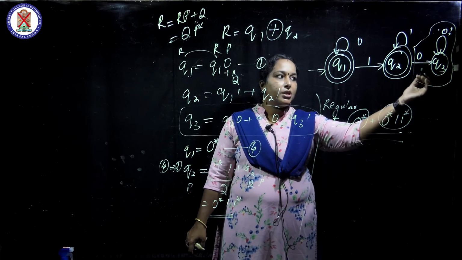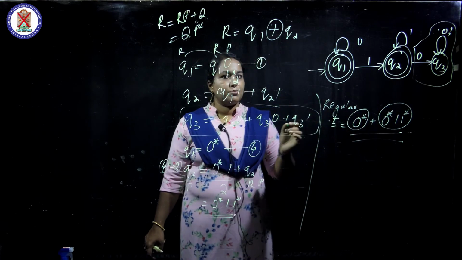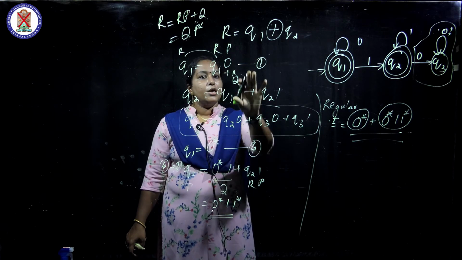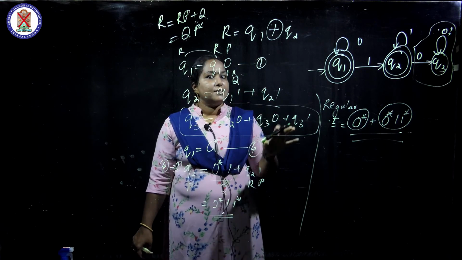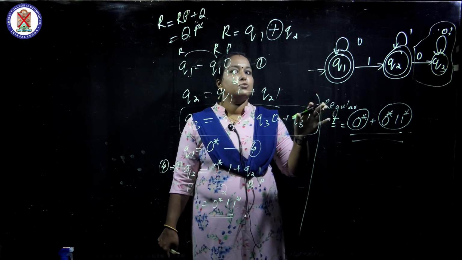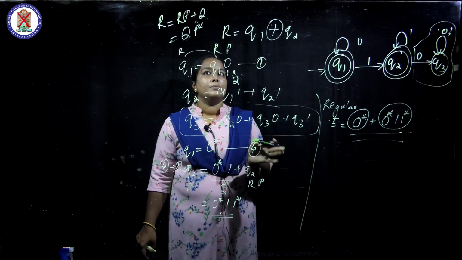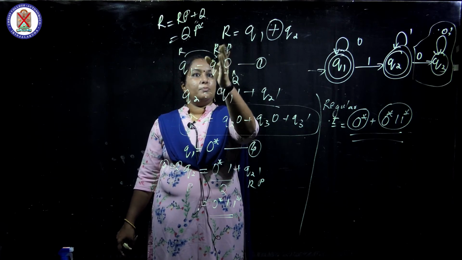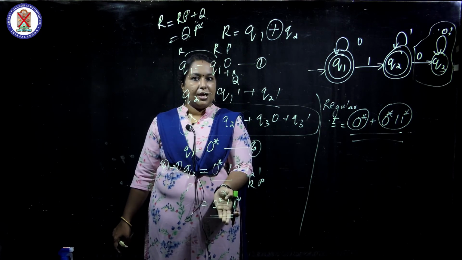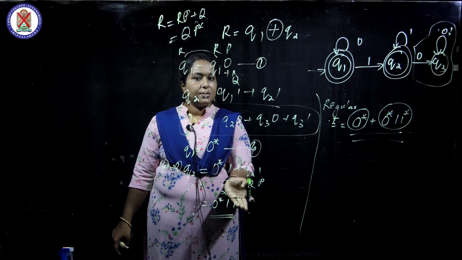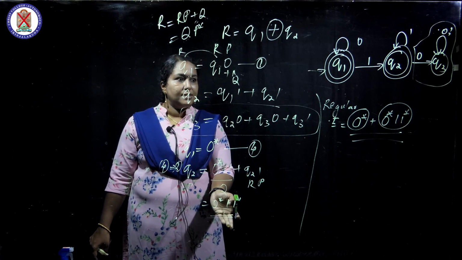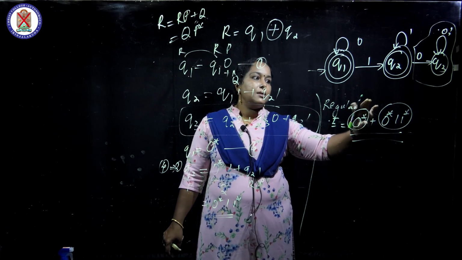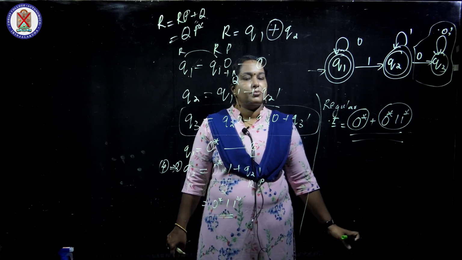If you have a trap state, there is no need to consider its regular expression or mention its equation. Just look at the accepting states or the states which move to the accepting state. No trap state needs to be considered. Also, R equals Q plus RP can be simplified like this. Again, the simplified equations substituted here give one simplified equation plus another: this is accepted, this is also accepted. Okay, thank you.